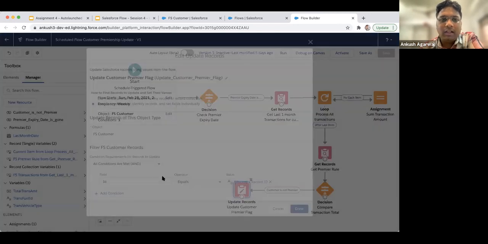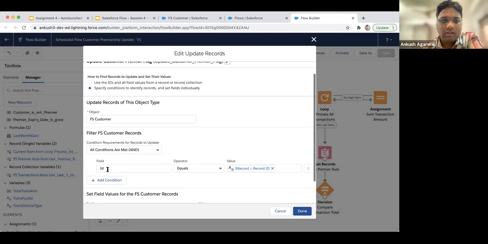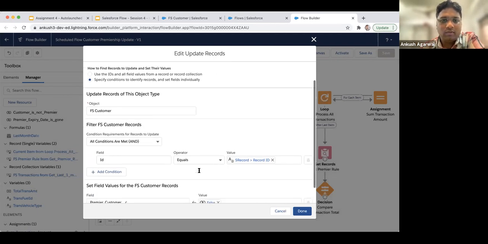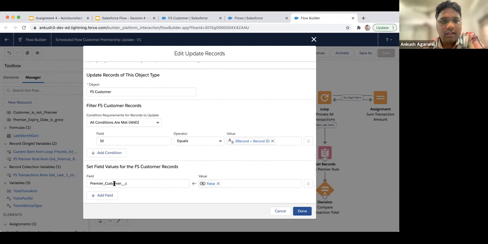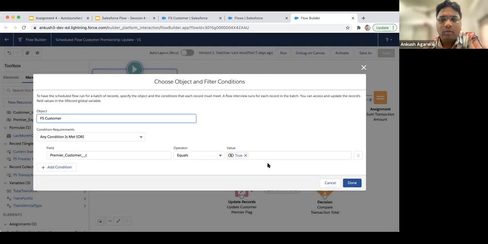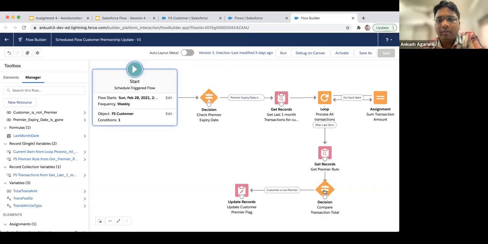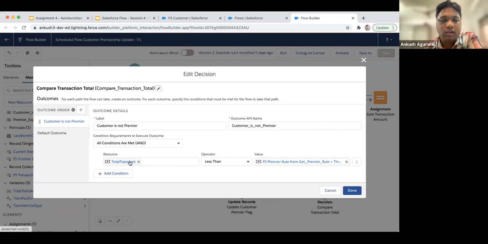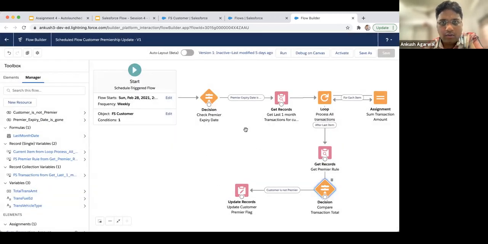So we'll be updating that particular customer. First of all, we are updating the details of that customer based on the ID, and here we are setting that flag as false. If you remember, we had the condition as true. We are making it false because it is not fulfilling our requirement, which is that the total transaction amount in the last 1 month must be greater than the threshold value. Okay, so this was all about this particular schedule trigger flow assignment, which we had done last week.